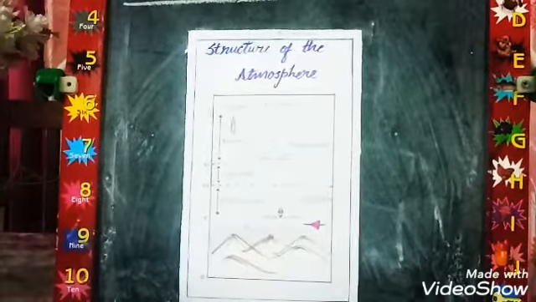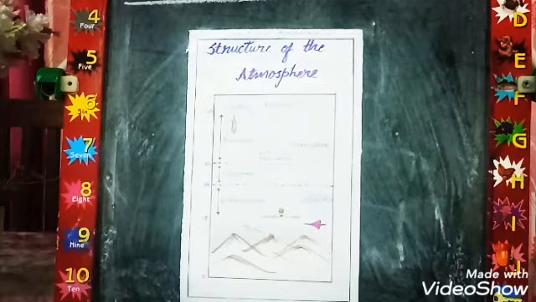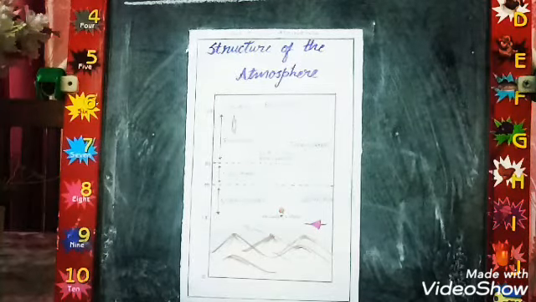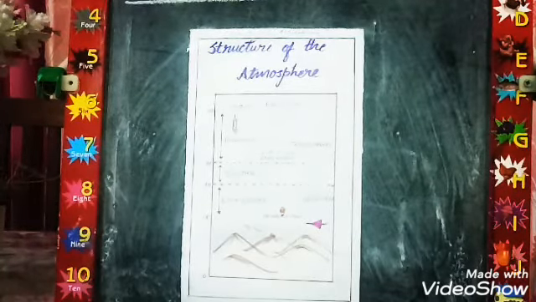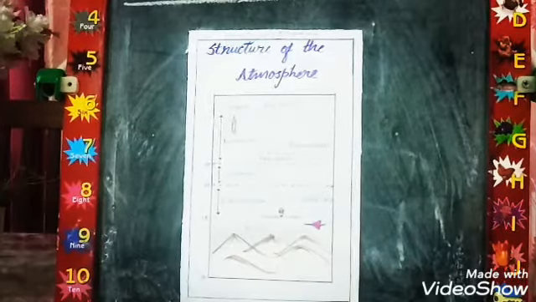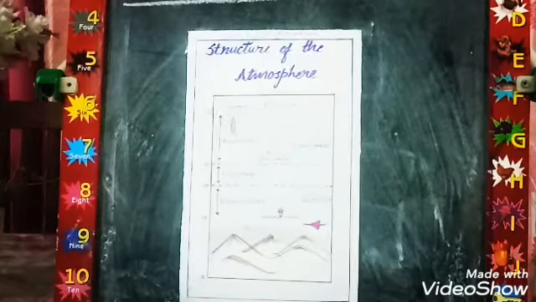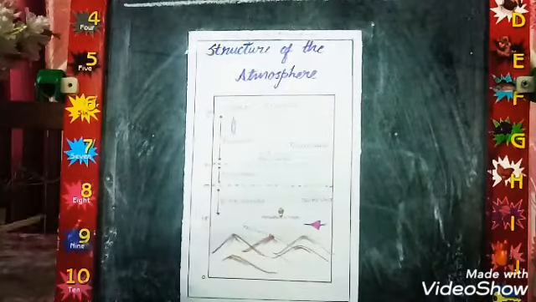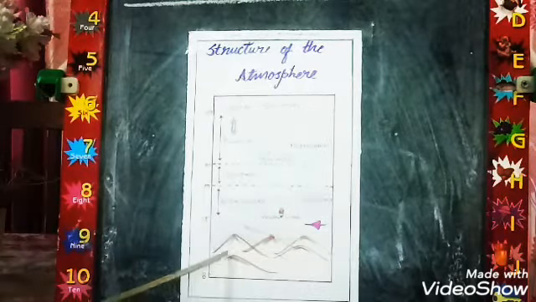What is the troposphere? It is the lowermost layer of the atmosphere. Its average height from the earth is 15 km. Its upper limit is called the tropopause. The major feature of this layer is the decrease in temperature with increasing height. All weather phenomena take place in this layer. All water vapor and dust particles are limited to this layer only. Oxygen, being a heavy gas, is found in this layer only.